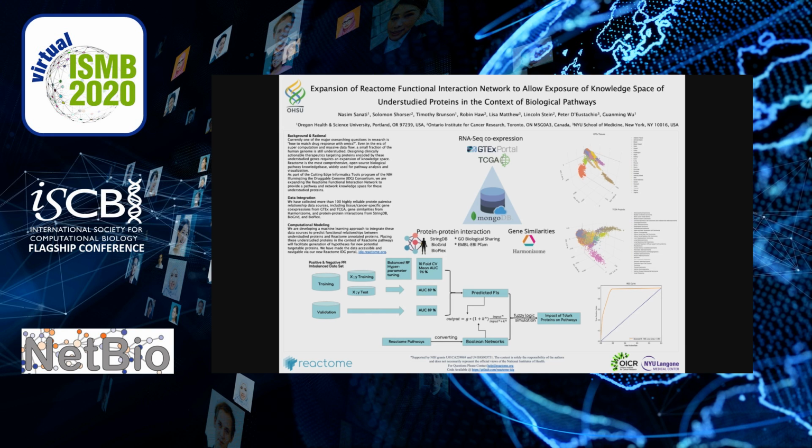And after getting the prediction probabilities for these FIs or protein pairs, we convert Reactome pathways into Boolean networks and simulate fuzzy logic to get the impact of these protein classes, especially the dark proteins, onto the Reactome pathways.